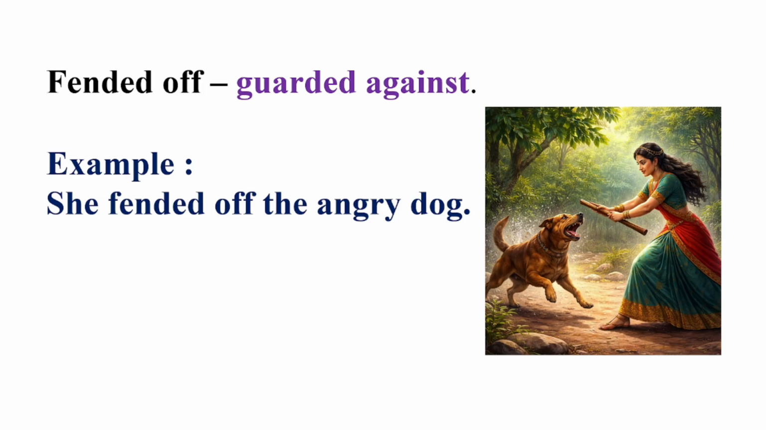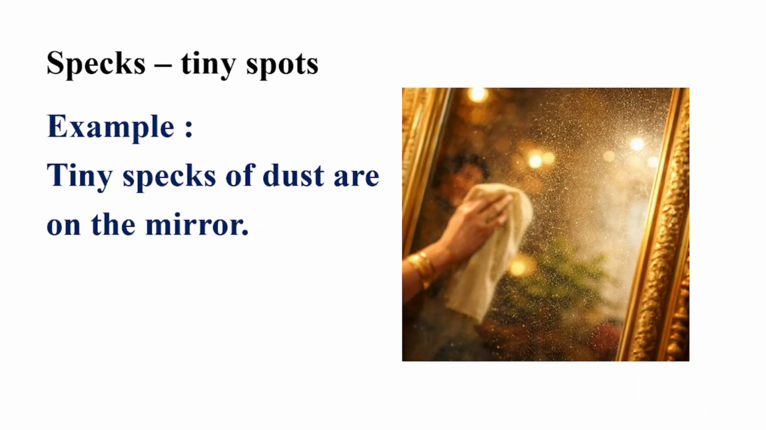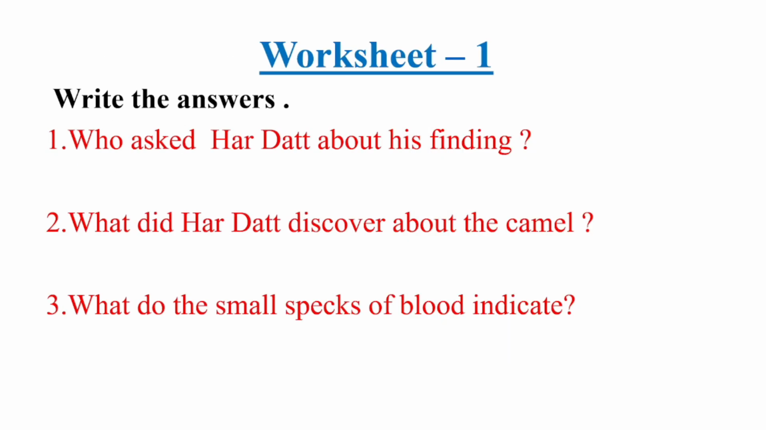Okay? All right. Now we can move to our specks. Tiny spots. Example: tiny specks of dust are on the mirror. You have seen dust particles on the mirror and it looks dirty. Then we have to take out these tiny spots. We have to clear these tiny spots with the help of a towel. Right? We can clean it. Now worksheet number 1. You have to write these answers.